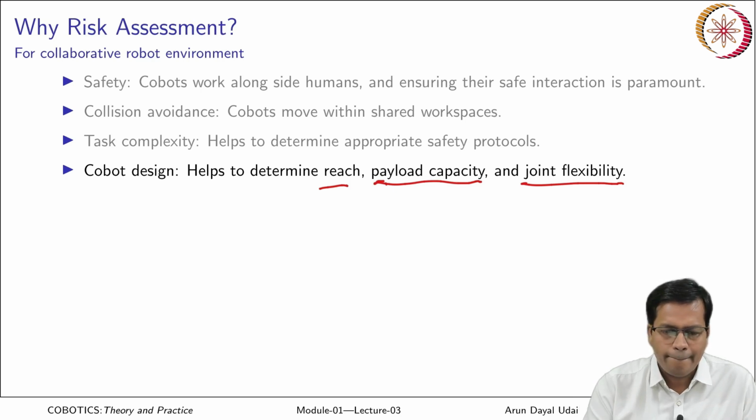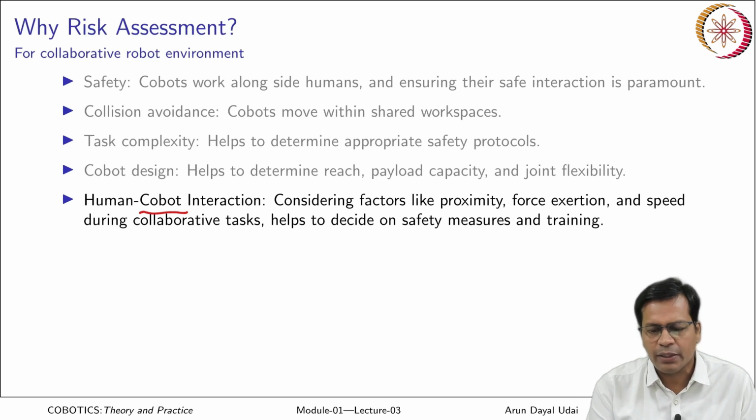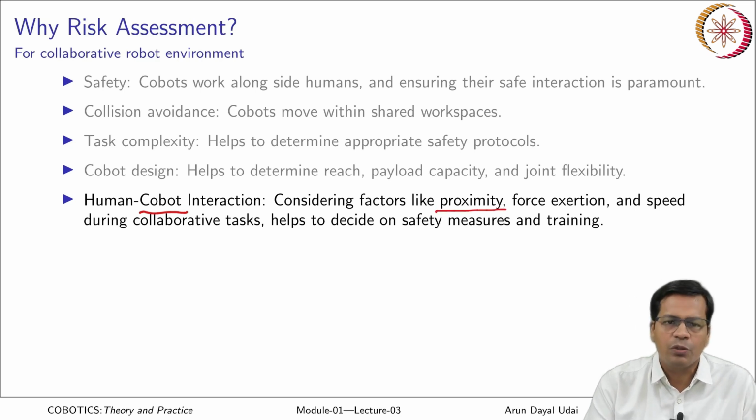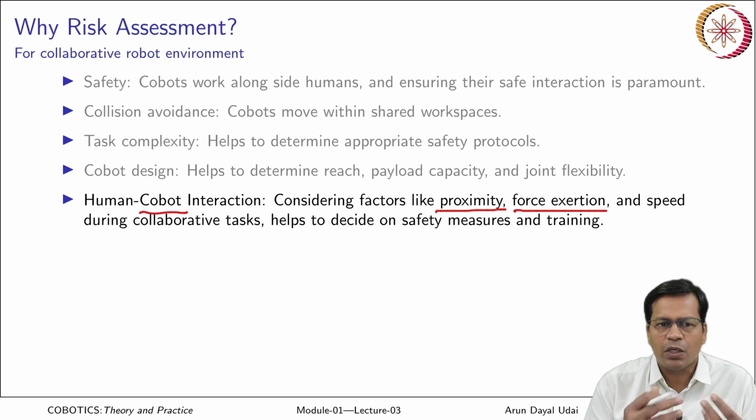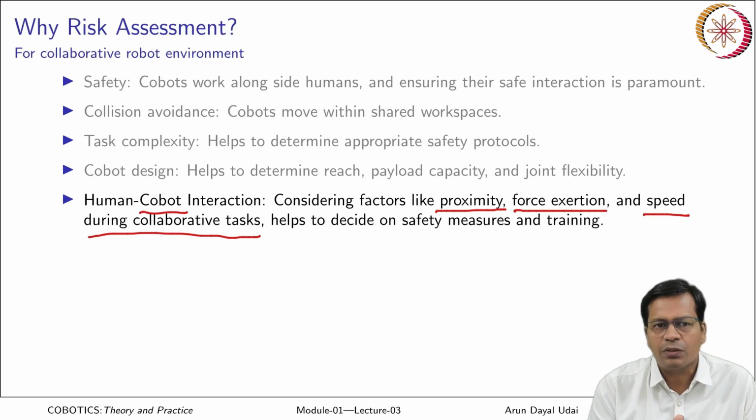Next comes human cobot interaction, or human robot interaction. In this case it is a cobot. So we consider factors like proximity, how close a human is going to be in the workspace of the robot; what interaction forces will coexist between the robot and human; and the speed at which the collaborative task is going to be executed. It can be quasi static, and sometimes the contact could be a transient contact, so you never know. Is there any probability of having such transient contacts as well? All those things we need to determine beforehand.